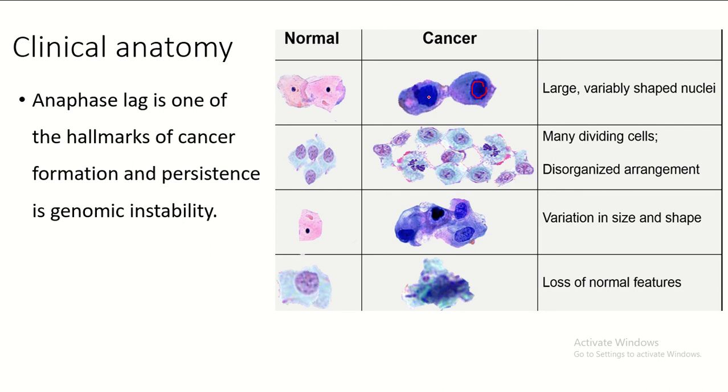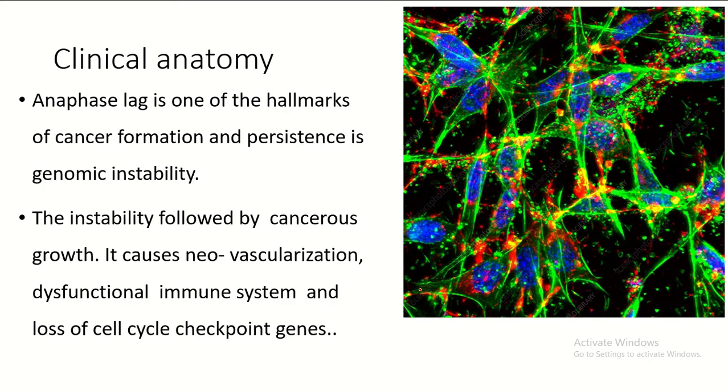The size of the nuclei varies, cell division is increased, disorganization is observed, the shape varies, and there is loss of normal features. So genetic instability is followed by cancerous growth. It causes neovascularization, a dysfunctional immune system, and loss of cell cycle checkpoint genes.